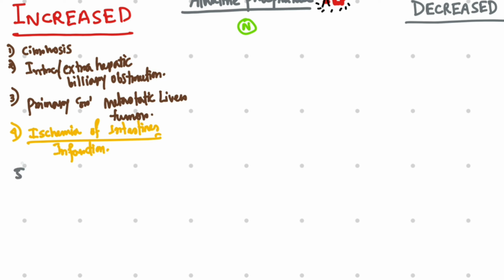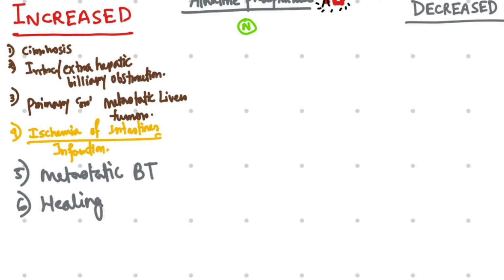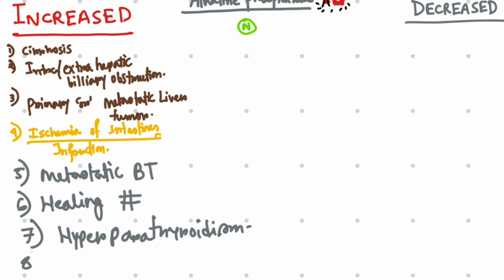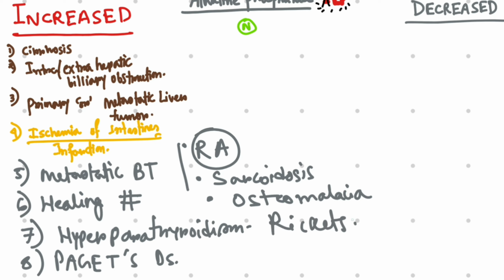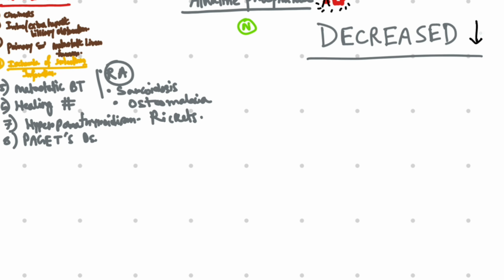Now the bone-related causes, like metastatic bone tumors. If there is any extra bone growth like a healing fracture, then hyperparathyroidism, Paget's disease of bone, others like rheumatoid arthritis, then sarcoidosis, then osteomalacia and rickets. These are the conditions related to bone where alkaline phosphatase will be increased in the blood. Now, what are the causes where the alkaline phosphatase levels will be decreased in the blood?